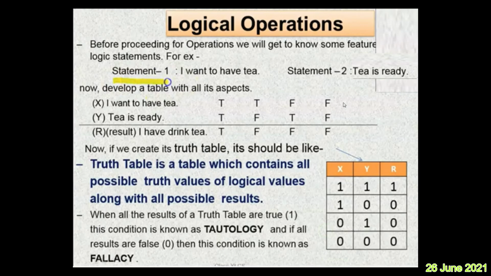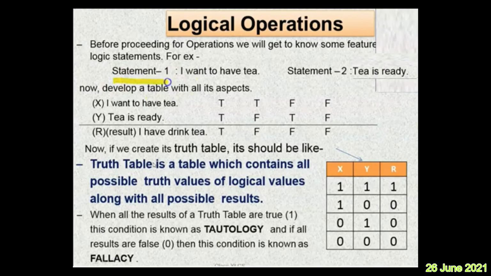Similarly, I want to take tea, tea is also not ready. I don't want to take tea, meaning I want to have tea is false, and tea is also not ready, so it is false. So the possible status: true true will be true, true false will be false, false true will be false, and false false will be false. This is not related to any operation like and, or and not. It is simply how we can interrelate the statements to form logical statements.